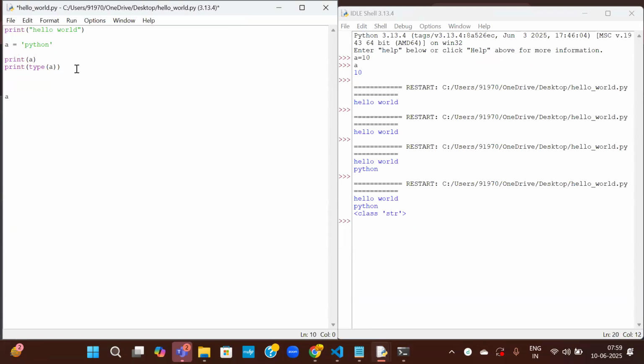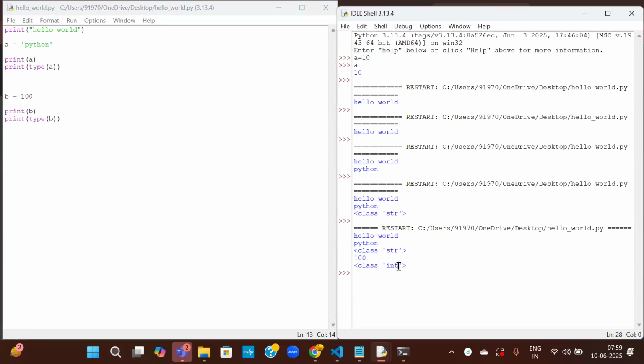Now I will declare b equal to 100. I will print b and print type of b. So save this and run it.